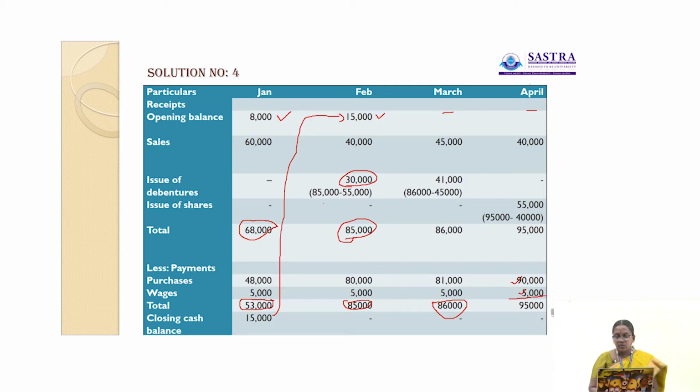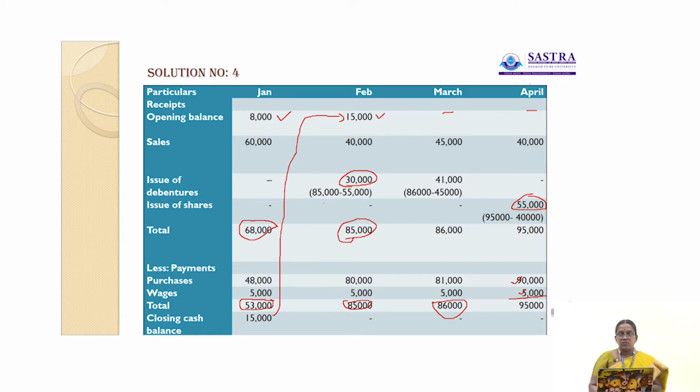That is, 95,000 is the cash payment, and here the cash receipts are rupees 40,000. So 95,000 minus 40,000, 55,000. Okay. So here also there is no closing balance.